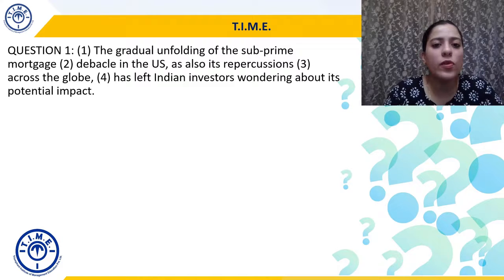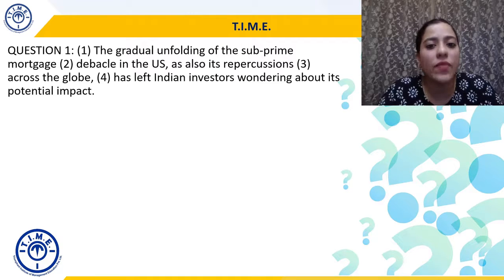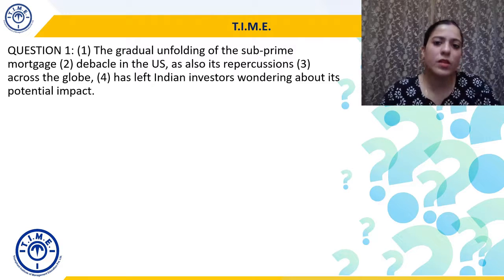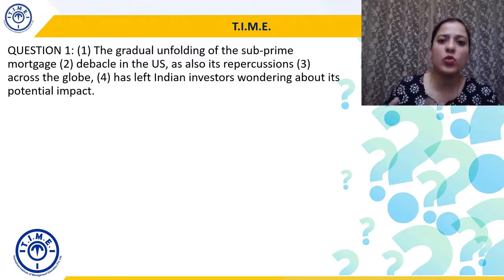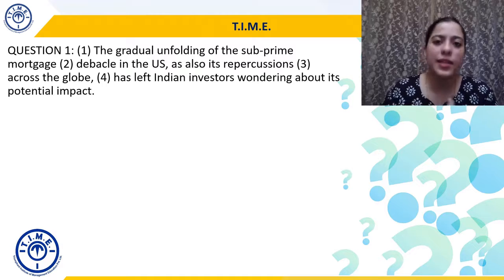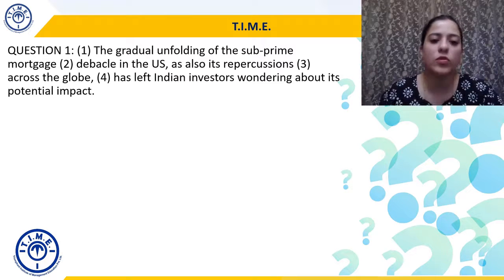The gradual unfolding of the subprime mortgage debacle in the US, as also its repercussions across the globe, has left Indian investors wondering about its potential impact. So without going into too much detail, let's quickly understand what subprime mortgage is. Basically, mortgage is a loan जो आप घर खरीदने या बनाने के लिए लेते हैं, right? So subprime mortgage debacle is a huge fiasco, a very bad situation.